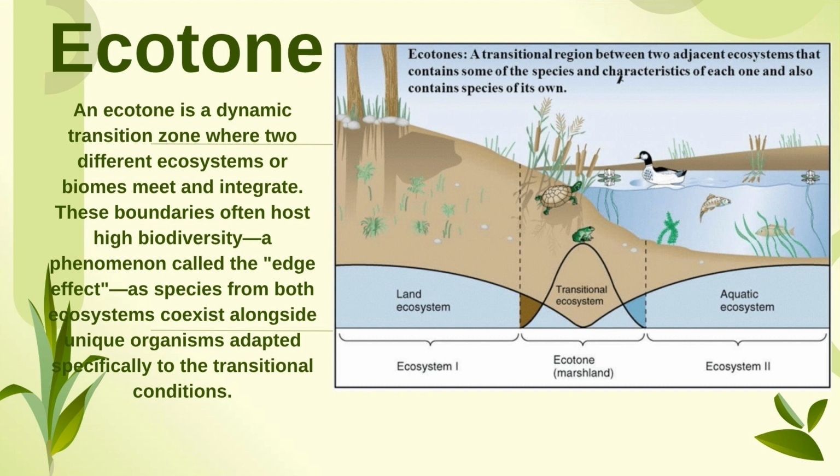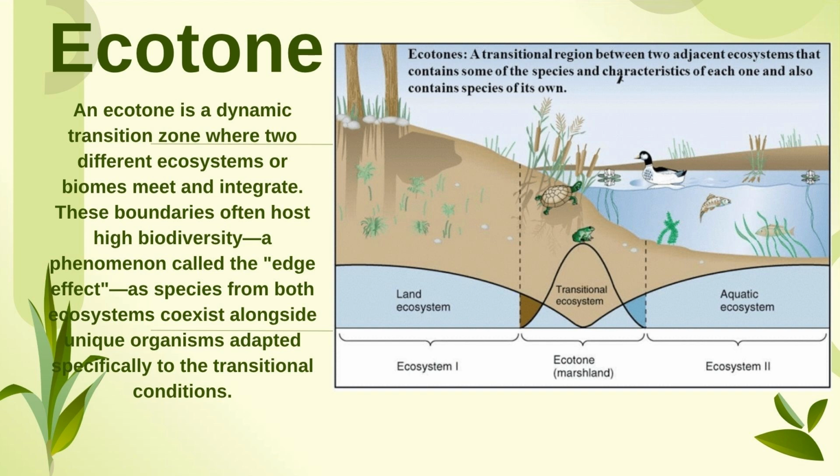These boundaries often host high biodiversity because they will have the species of both the ecosystems, a phenomenon called the edge effect. What is this edge effect? As the species from both the ecosystems coexist alongside, unique organisms are adapted specifically to the transitional conditions.